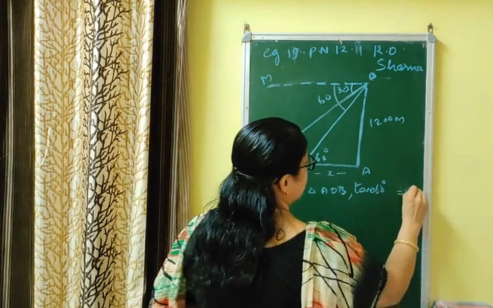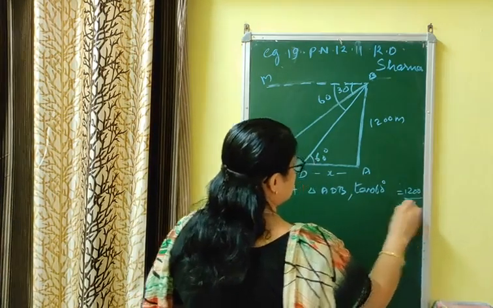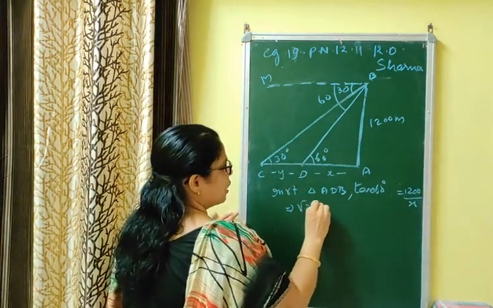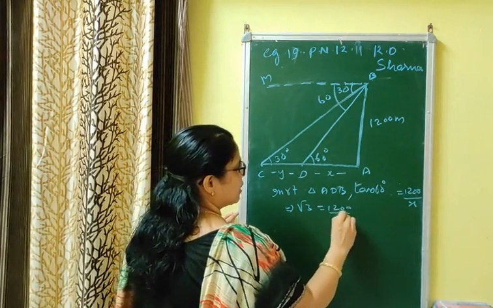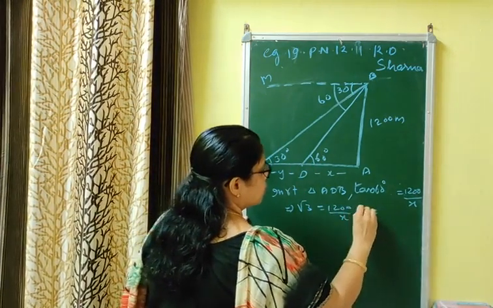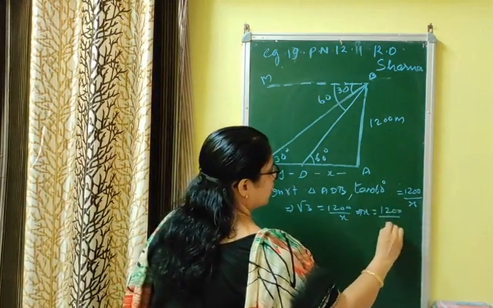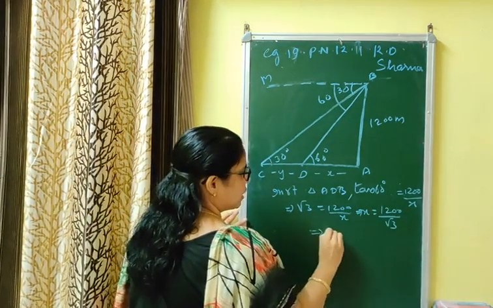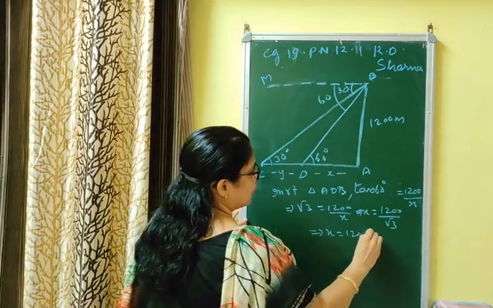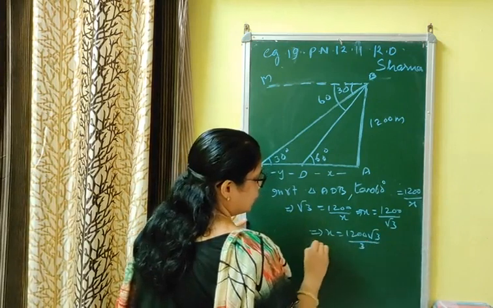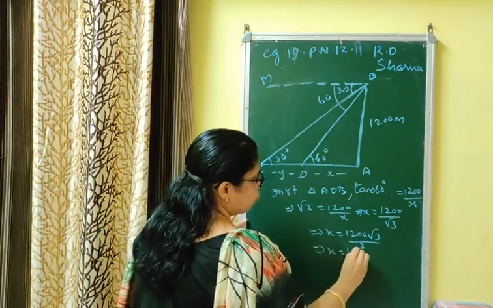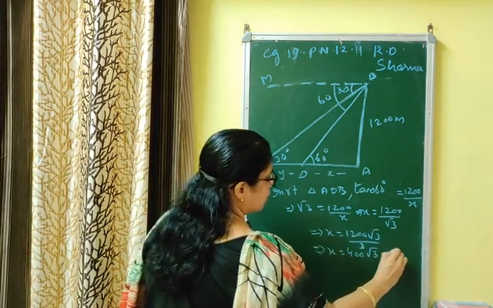tan 60 equal to 1200 by x. tan 60 is √3, equal to 1200 by x, implies x is equal to 1200 by √3. By rationalization you will get x is equal to 1200√3 by 3, implies x is equal to 400√3. That is equation number 1.